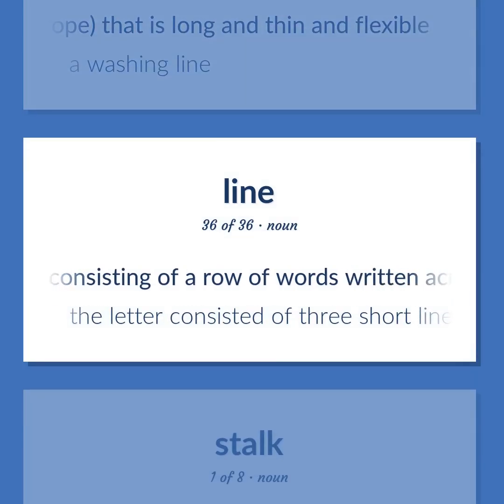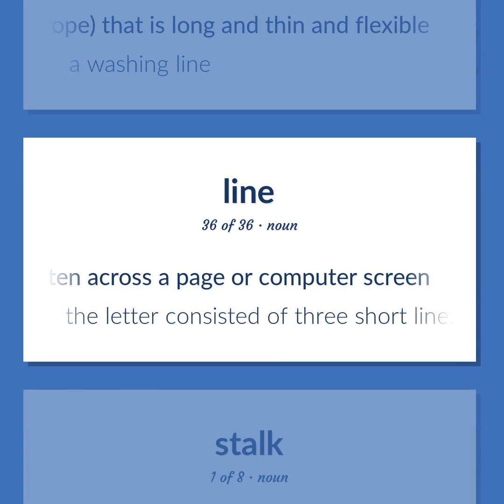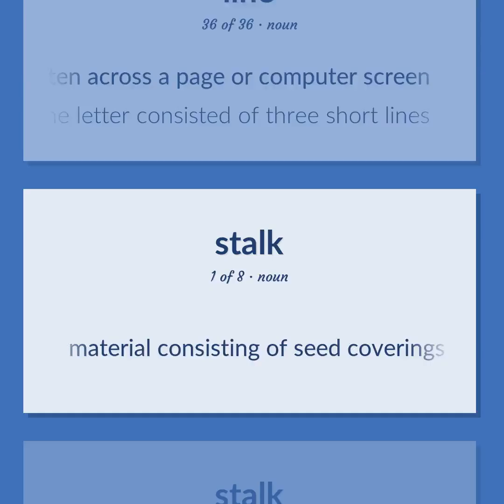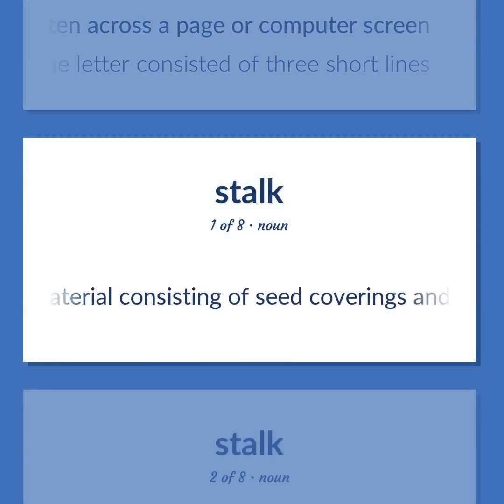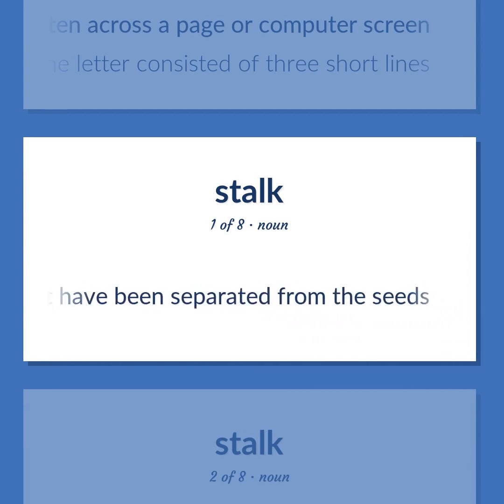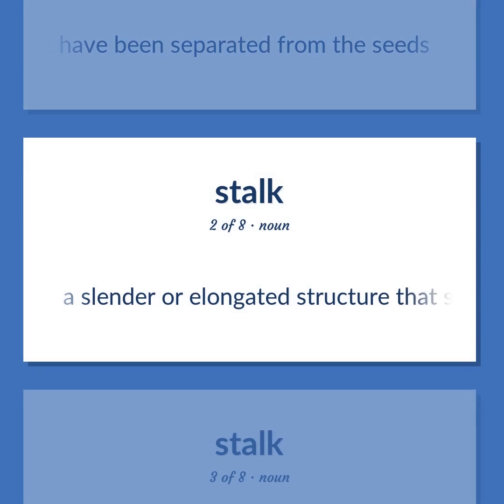Text consisting of a row of words written across a page or computer screen. The letter consisted of 3 short lines. Material consisting of seed coverings and small pieces of stem or leaves that have been separated from the seeds. A slender or elongated structure that supports a plant or fungus or a plant part or plant organ.